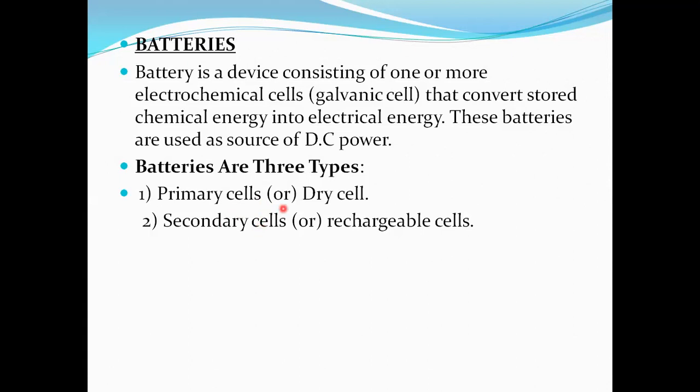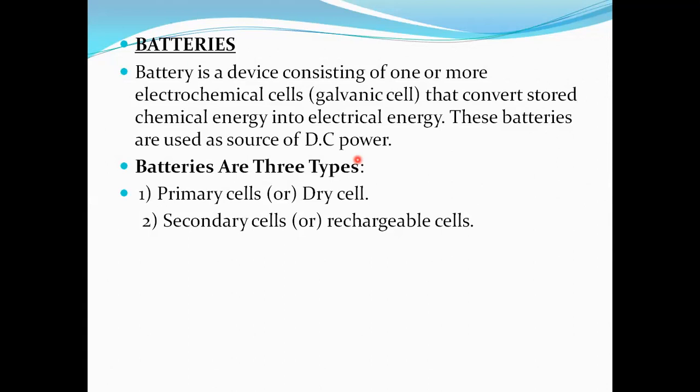Now, what is a battery? A battery is a storage of direct electric current. Then what is the difference between a galvanic cell and a battery? A galvanic cell is not a storage of DC. A galvanic cell is only converting chemical energy to electrical energy. But the battery converts chemical energy to electrical energy, and stores it.